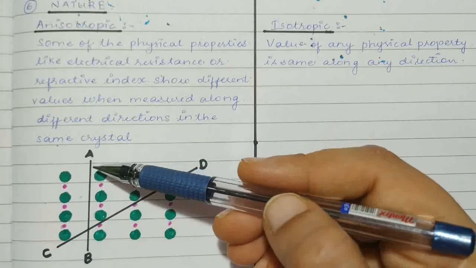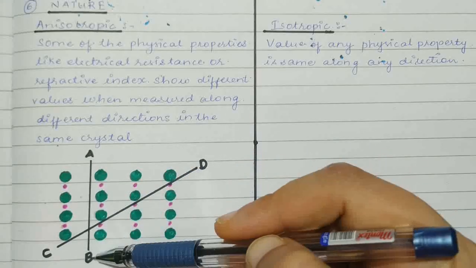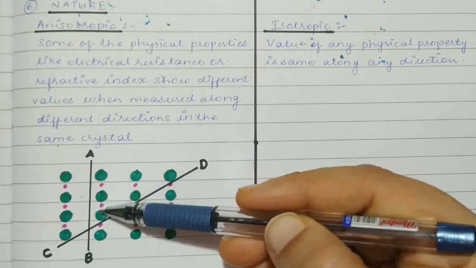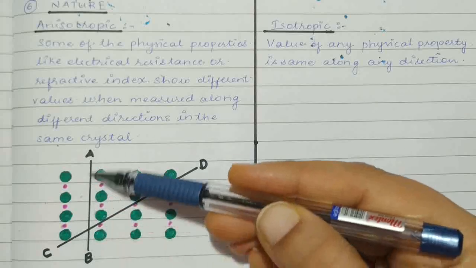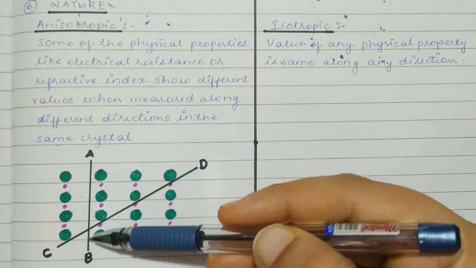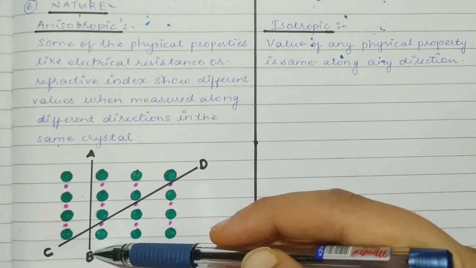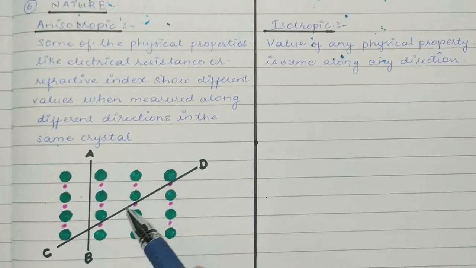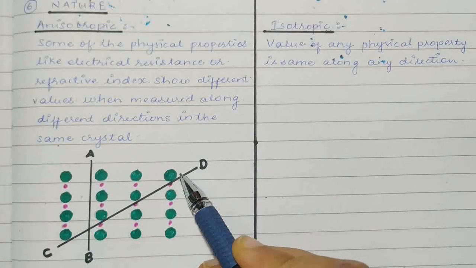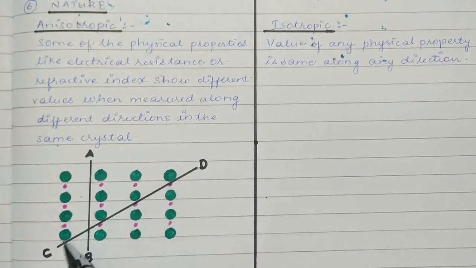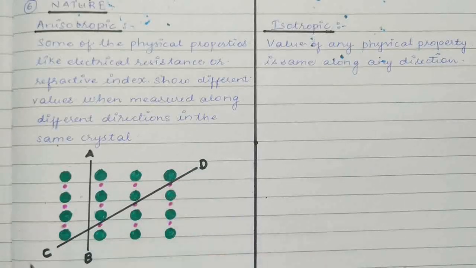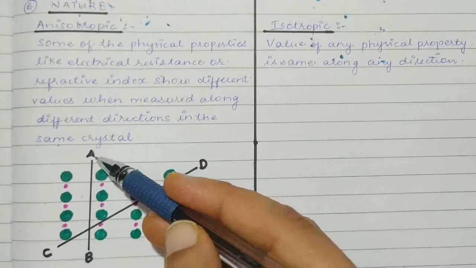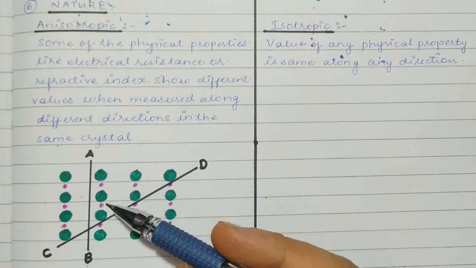So if you measure refractive index from the point A to B, the arrangement of particles here is different if you see from this point of view, correct. So it will show one value for refractive index. And for example, if you measure it from here, C to D, then you can see only the green dots in this line. I'm just giving an example. So the point of view makes a difference here. So if you measure from C to D, the refractive index might show a different value, and from A to B, the refractive index might show a different value.